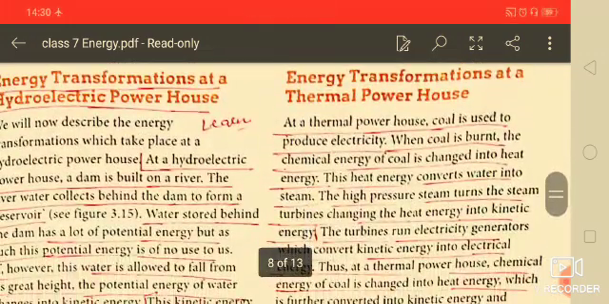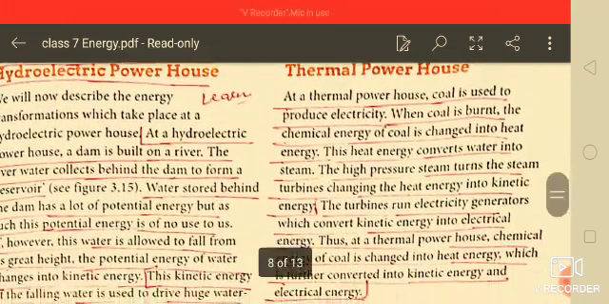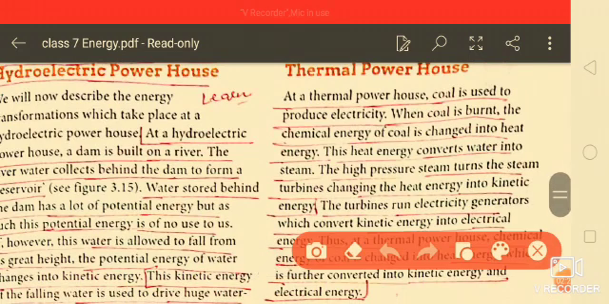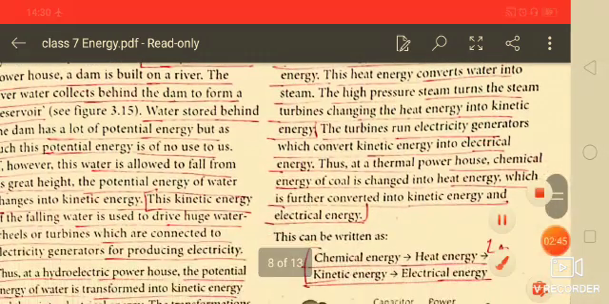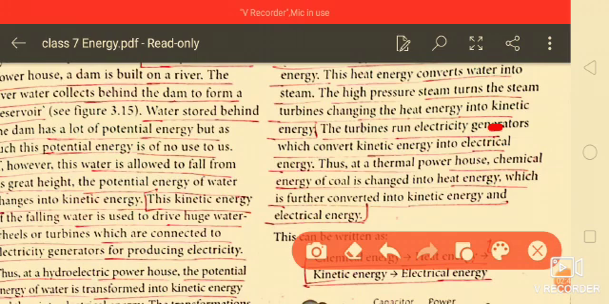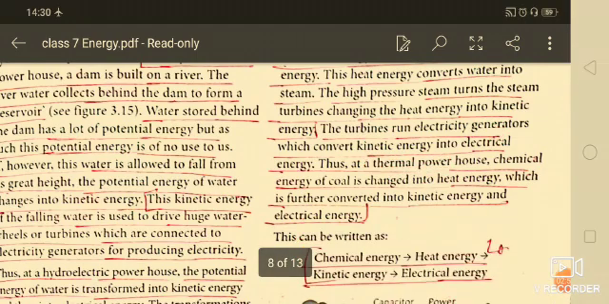And now, energy transformation at thermal powerhouses. At the thermal powerhouse, coal is used to produce electricity. When coal is burnt, the chemical energy of coal is changed into heat energy, and this heat energy converts water into steam. The high pressure steam turns the steam turbines, changing the heat energy into kinetic energy, and the turbines run electricity generators, which convert kinetic energy into electrical energy.